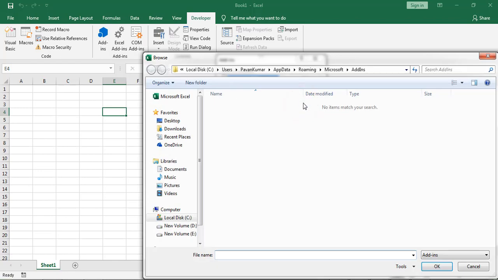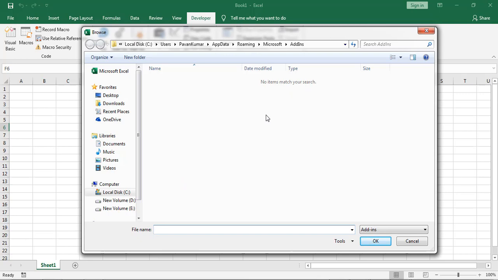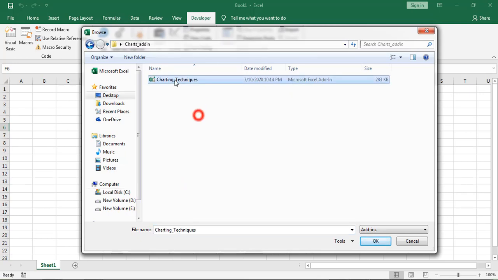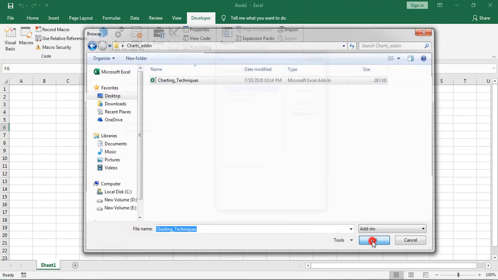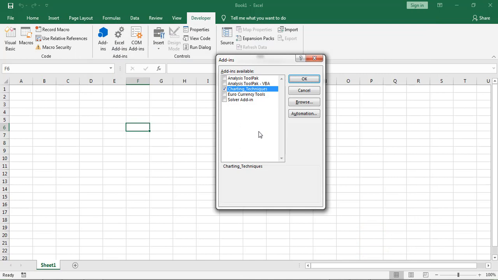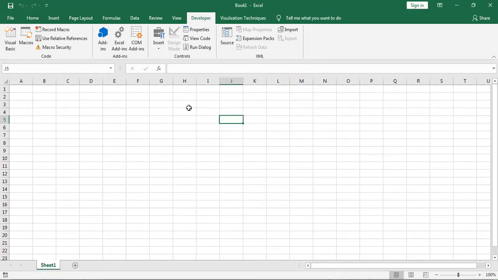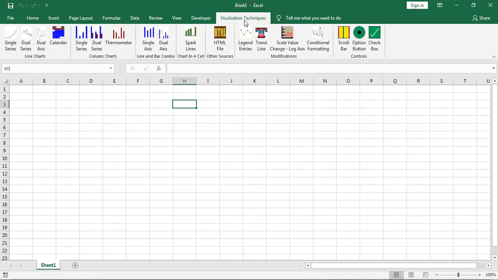Click on browse. I placed that add-in on my desktop by creating a folder. Select the workbook add-in. Click on OK. Click on OK. Now the workbook add-in is imported into this workbook. That add-in consists of a tab which is named visualization techniques.